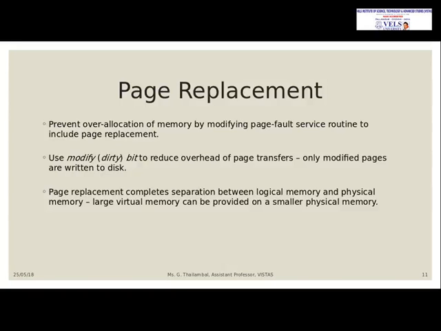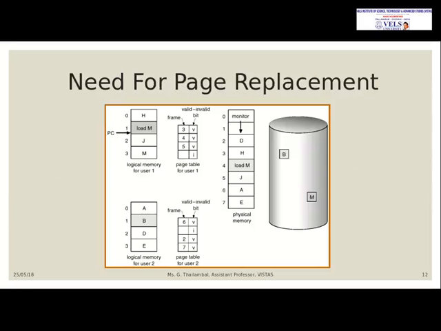And it will use a modify bit. What is the modify bit? It is otherwise called the dirty bit. That is, the pages which need modification will not be replaced. All other pages will be replaced. So that is identified with the help of the dirty bit. If the modify bit is 1, that needs some modifications to be done. So it is identified by the operating system. And the need for page replacement.